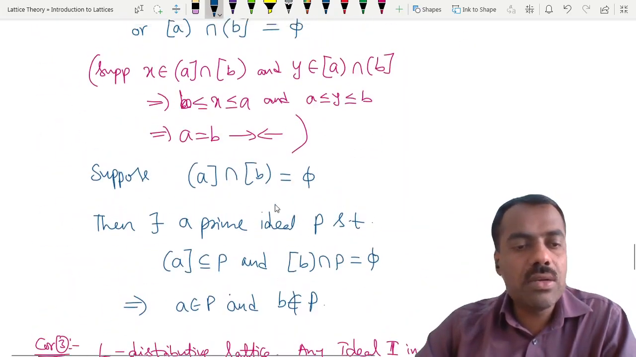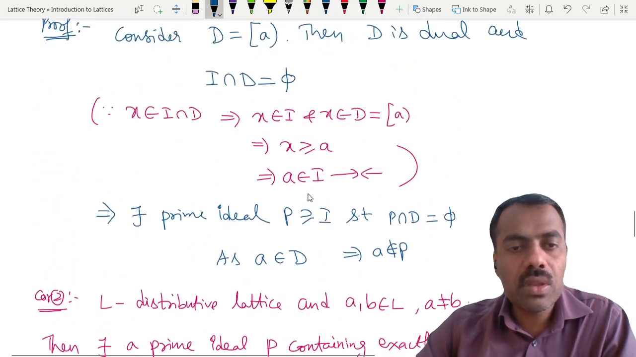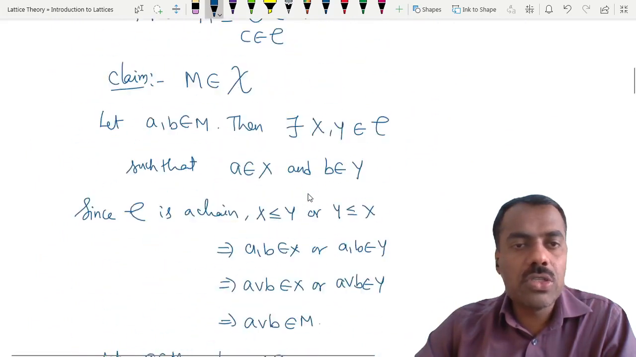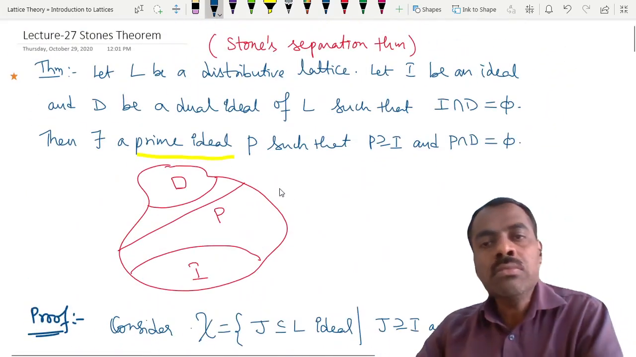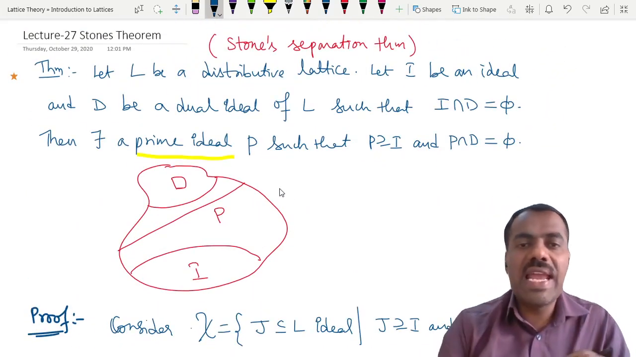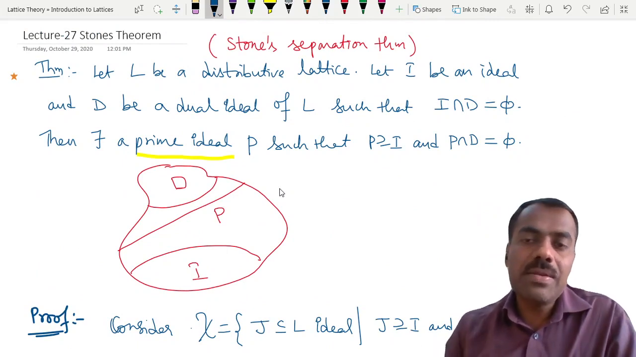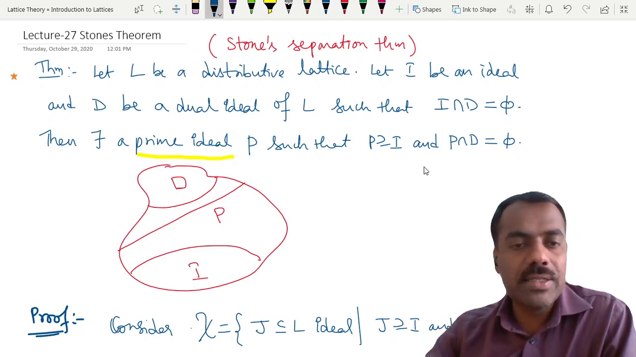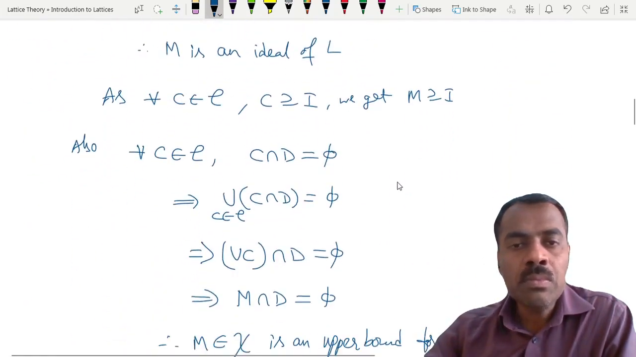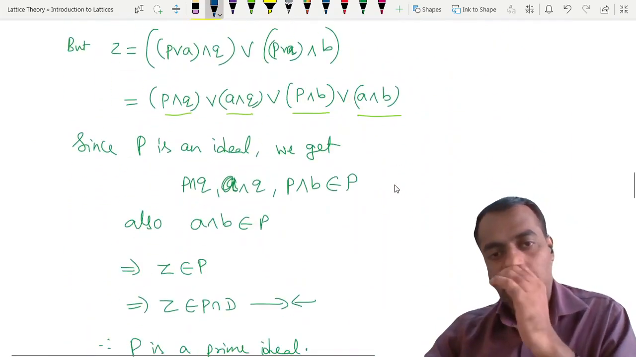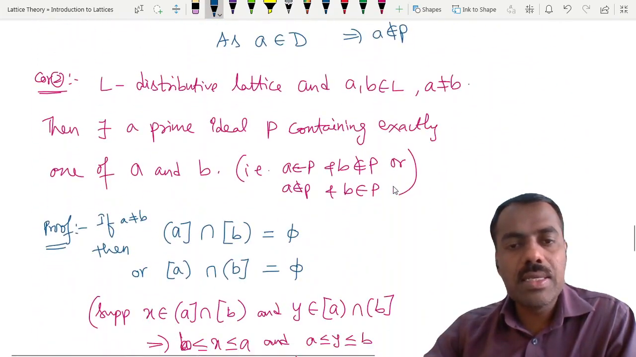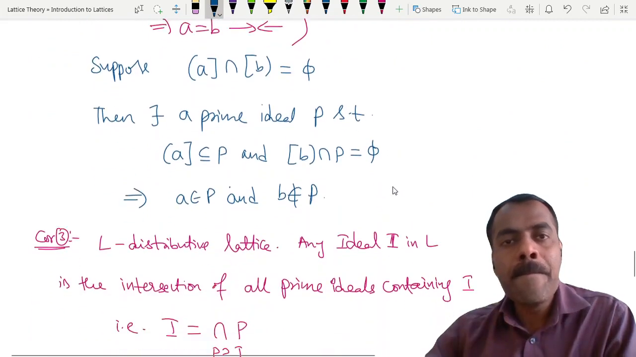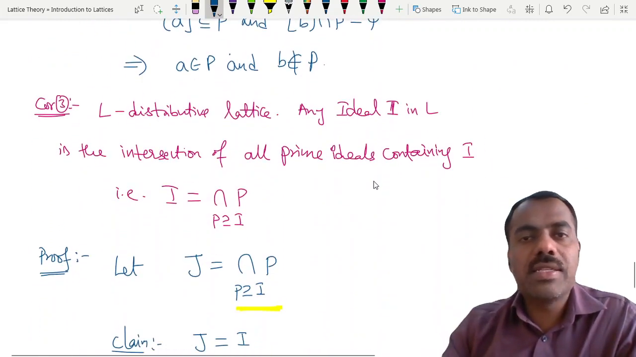So these are all the corollaries we have proved. All follows from Stone's theorem, which says that if you have an ideal and a dual ideal which do not meet, then there is a prime ideal containing I but not intersecting D. Now, with these things we prove the following.